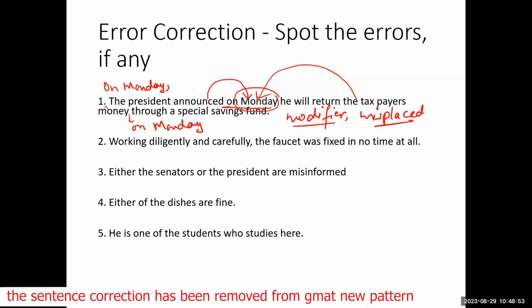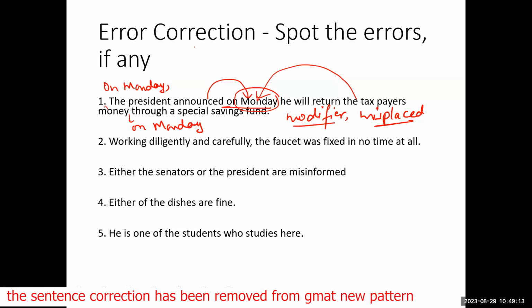So on Monday is extra information, and this extra information has to be placed properly. Otherwise, we call it a misplaced modifier. I think you must be aware of this terminology. If you have already taken GMAT, then you must be aware of it. Misplaced modifiers can have a huge impact.